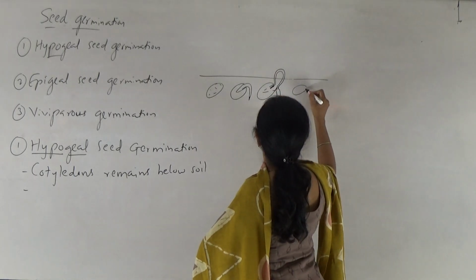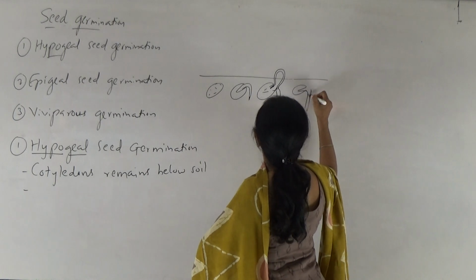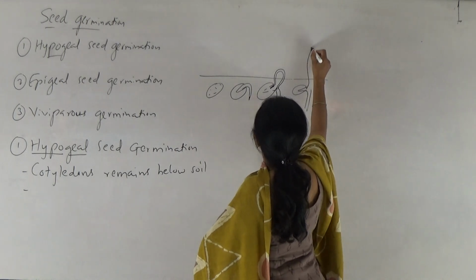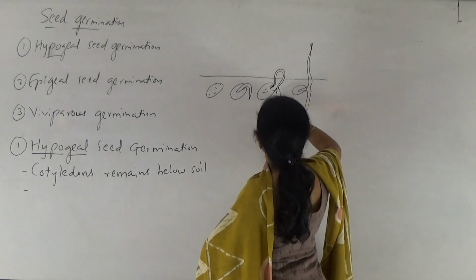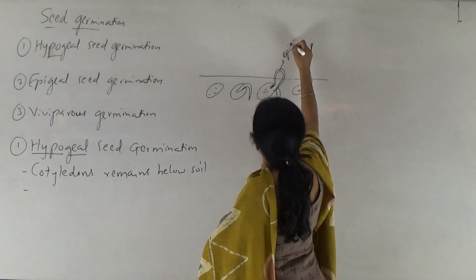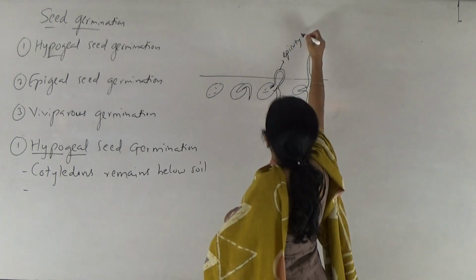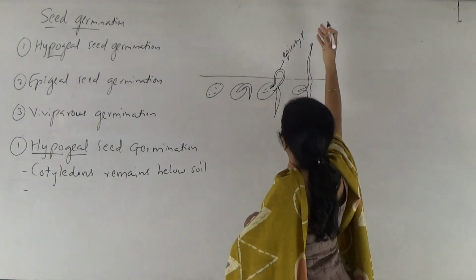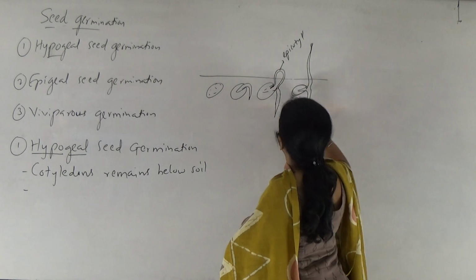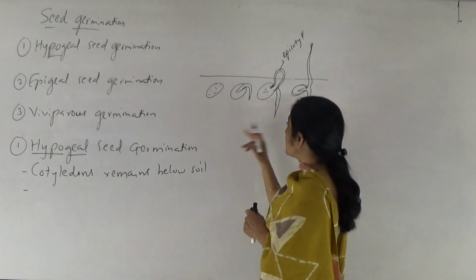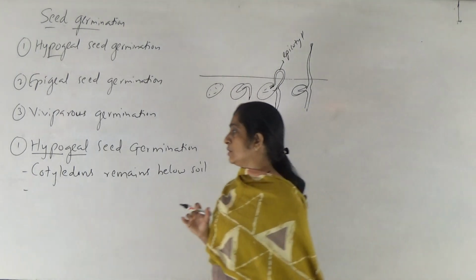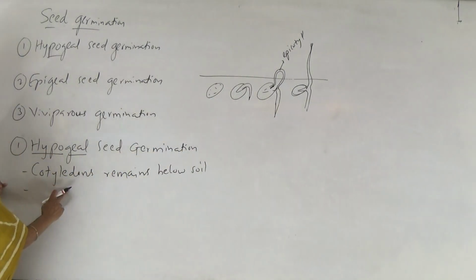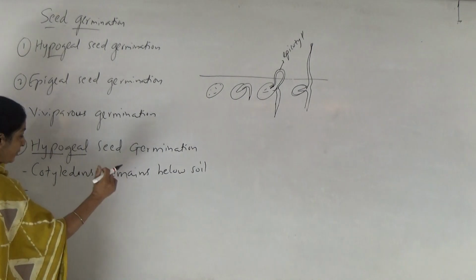So suppose this is the seed, then this is how it happens, and this part is the epicotyl. So the epicotyl pushes the plumule above the soil and the cotyledon is left below the soil. This kind of germination is known as hypogeal seed germination. Here cotyledons remain below the soil during seed germination.